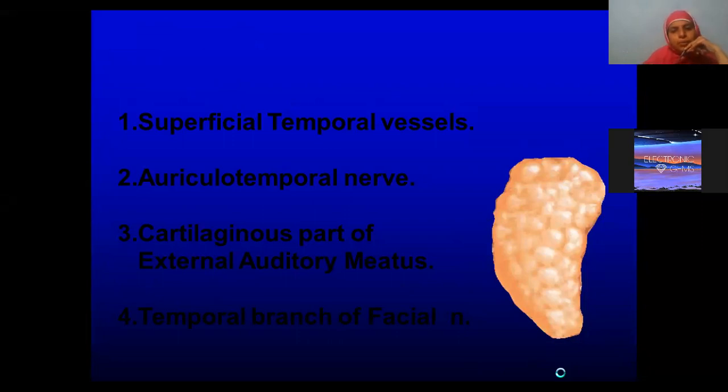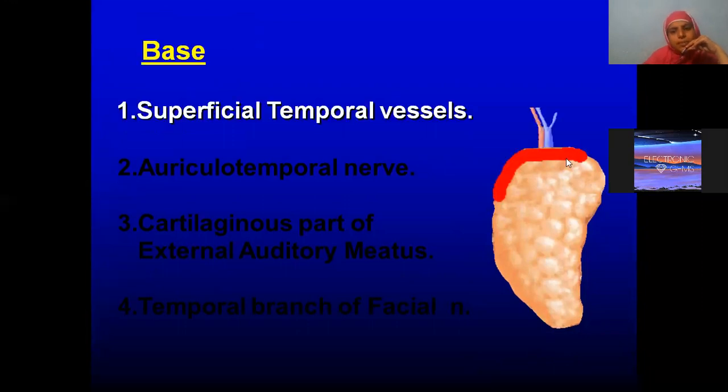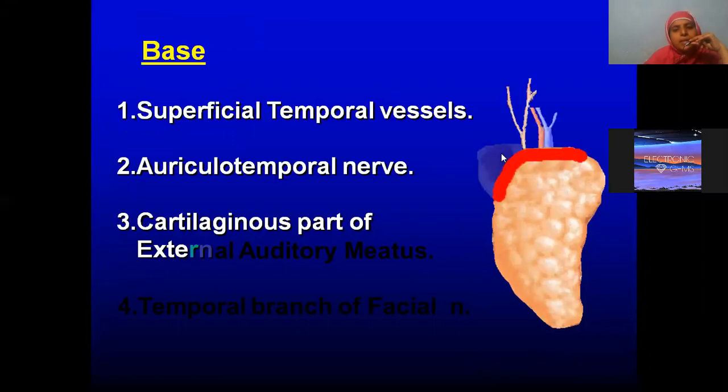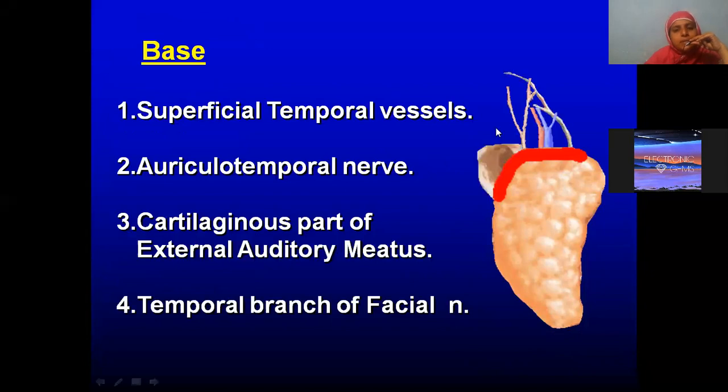Now coming to the base. This is the base, isn't it? So what are the structures which are related to the base? You are finding the superficial temporal vessels, auriculotemporal nerve, then the cartilaginous part of the external acoustic meatus and the temporal branch of the facial nerve. Okay, so these are the structures which are related to the base.